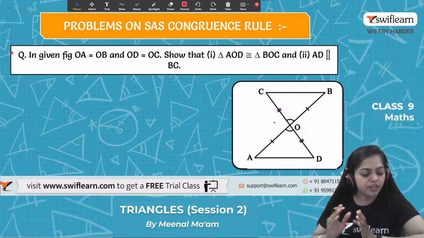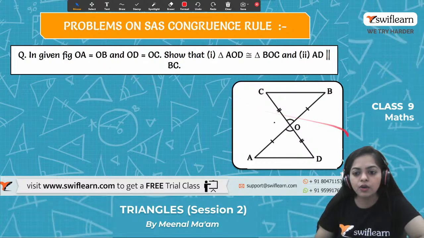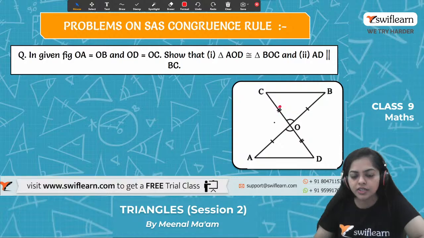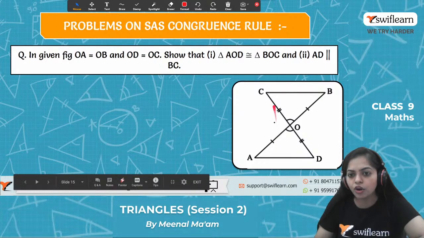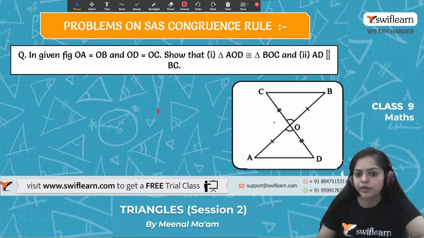All right. So first read the question together. In the figure, OA equals OB and OD equals OC. We have to first show that triangle AOD is congruent to triangle BOC. And also we have to show that AD is parallel to BC. All right, so ready? Let's solve this question together.